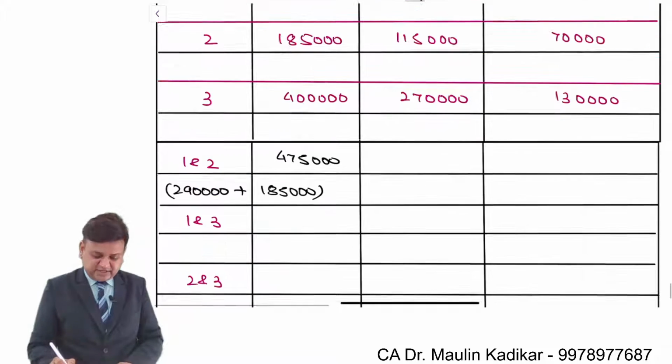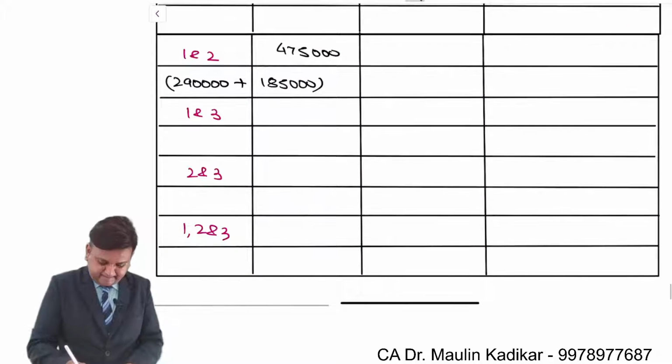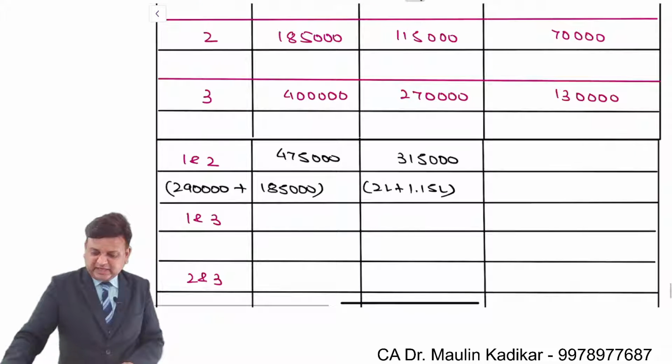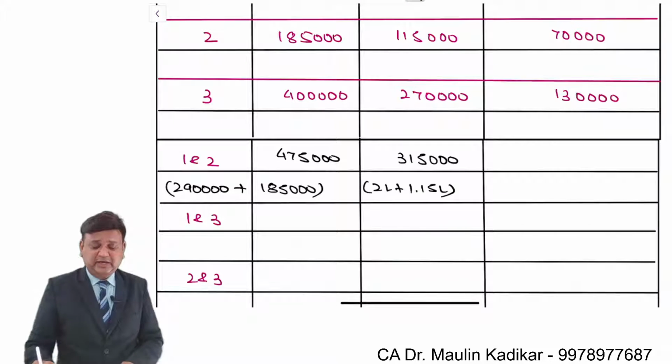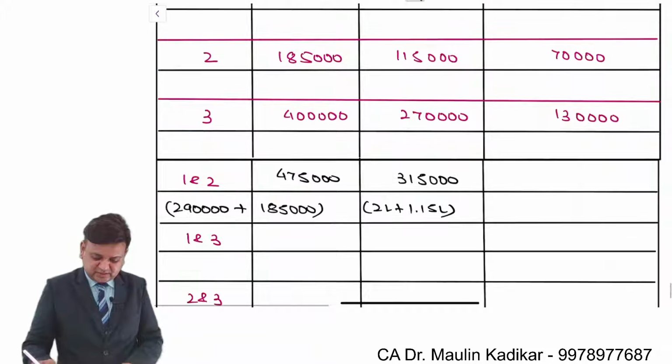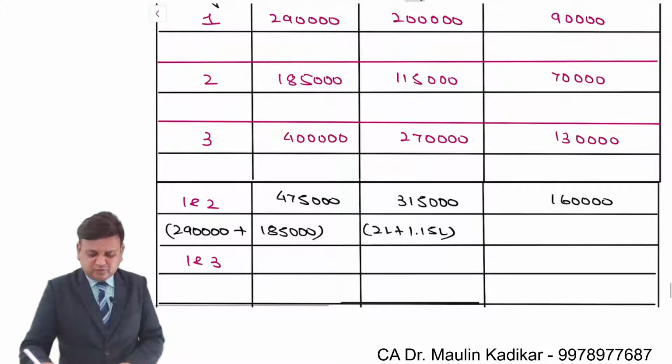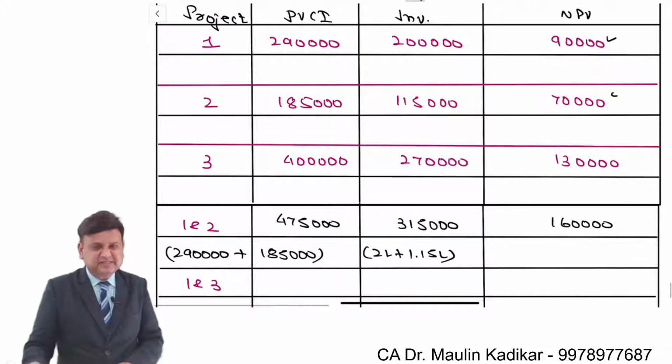And present value of the cash outflow will be 2 lakhs plus 1 lakh 15,000. So 3 lakh. So NPV is 1 lakh 60,000, which we could have done directly 90 plus 70 also.